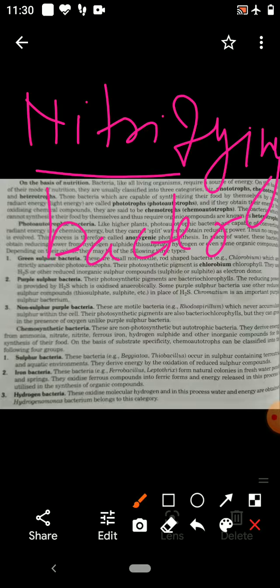These bacteria oxidize ammonia to nitrite and nitrate. Nitrosomonas and Nitrobacter are nitrifying bacteria. When they oxidize ammonia, energy is released. That energy they use to synthesize organic compounds.